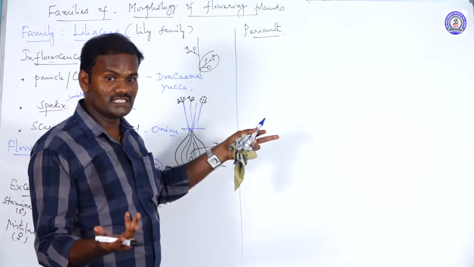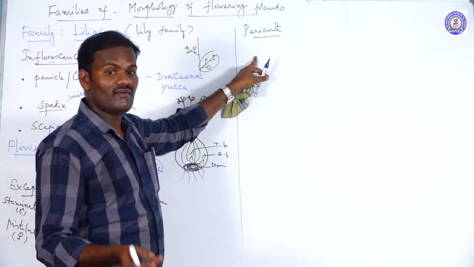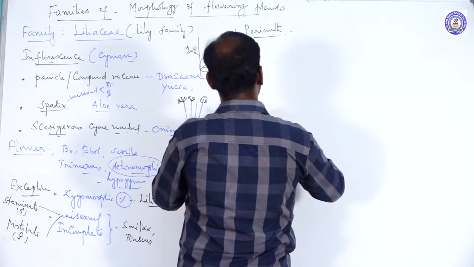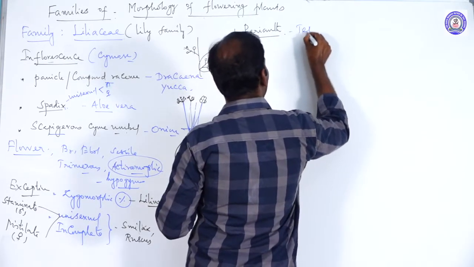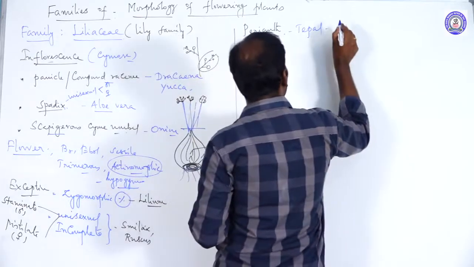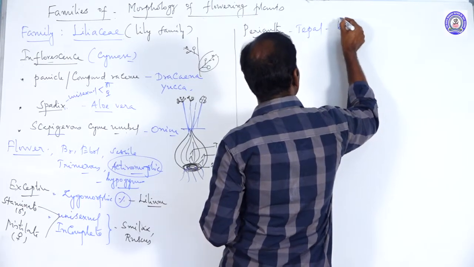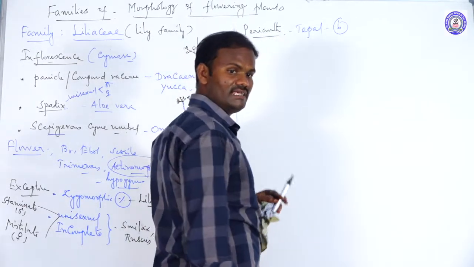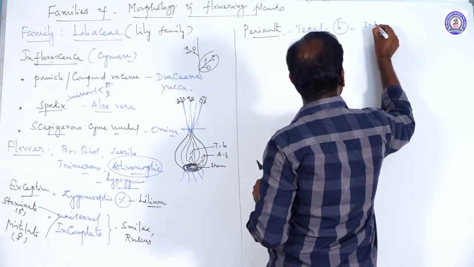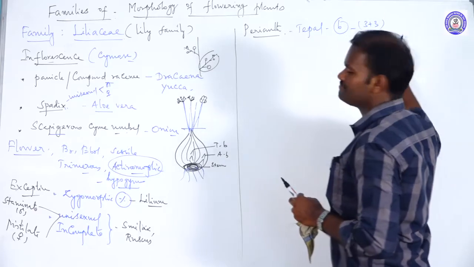But if there is no distinction between calyx and corolla, it is perianth, and a single unit of perianth is called a tepal. The perianth is made up of tepals. The total number of tepals is 6. Liliaceae generally have 6 tepals. How are they arranged? In 2 whorls of 3 each, 3 plus 3.